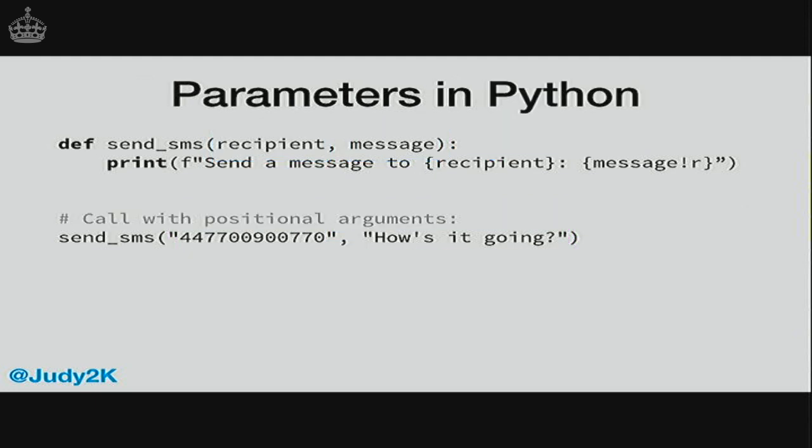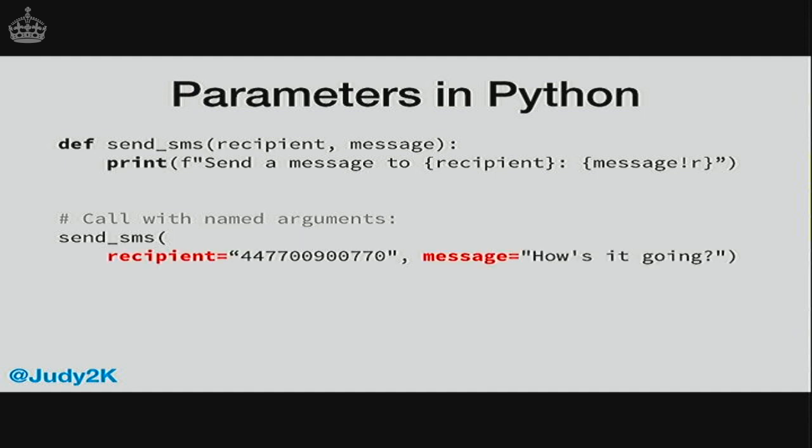So even with a simple definition like this, we can now call this function in a number of different ways. Here we are calling it with positional arguments. So the first argument is assigned to the first parameter, and the second argument is provided to the second parameter. Here we're calling it with named arguments. So it's slightly different. It's very readable.